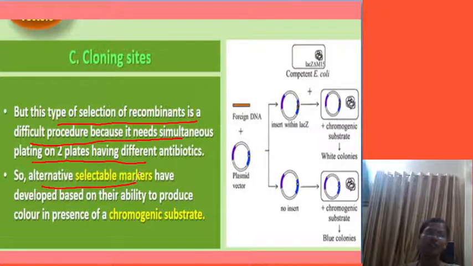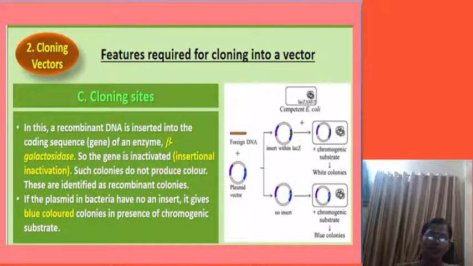Alternative selectable markers are developed based on their ability to produce color in the presence of a chromogenic substrate. Here the beta galactosidase enzyme is inserted. When the beta galactosidase enzyme is not disrupted, it is going to convert the substrate into a colored product.